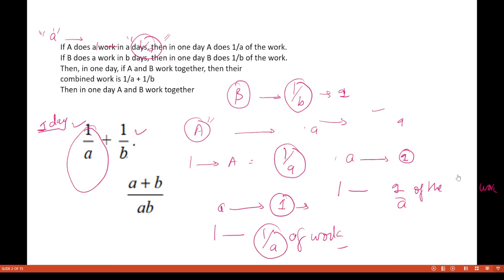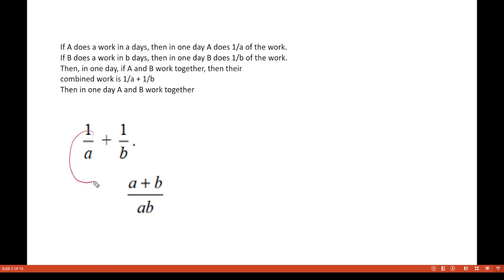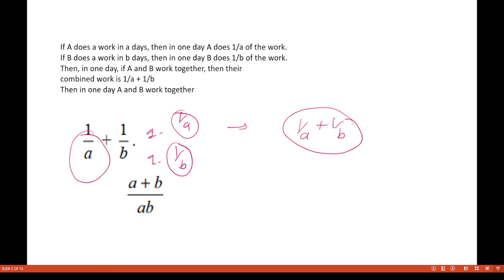Similarly, if these people are doing 1 by A and 1 by B amount of work in one day separately, then working together they are doing 1 by A plus 1 by B amount of work. That means in one day they are doing A plus B divided by AB amount of work. Now it is asking in how many days they will complete the work together.